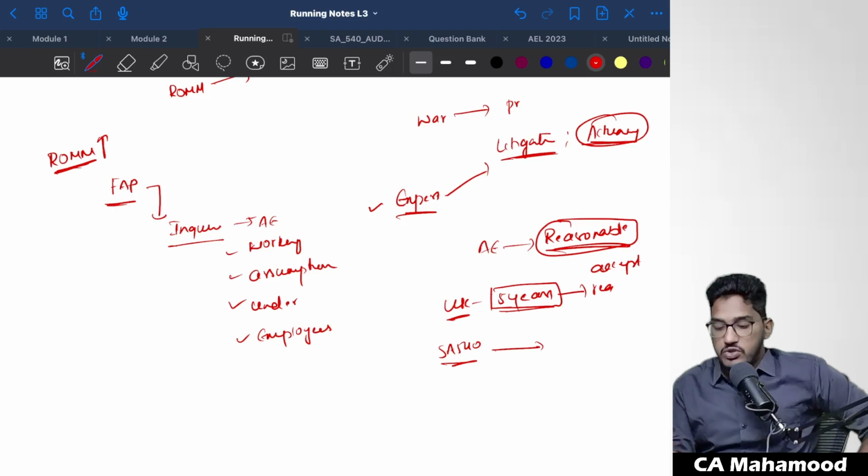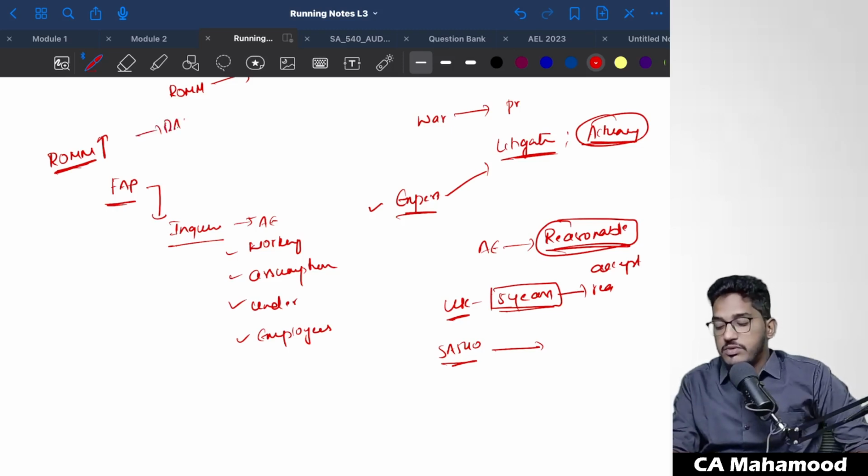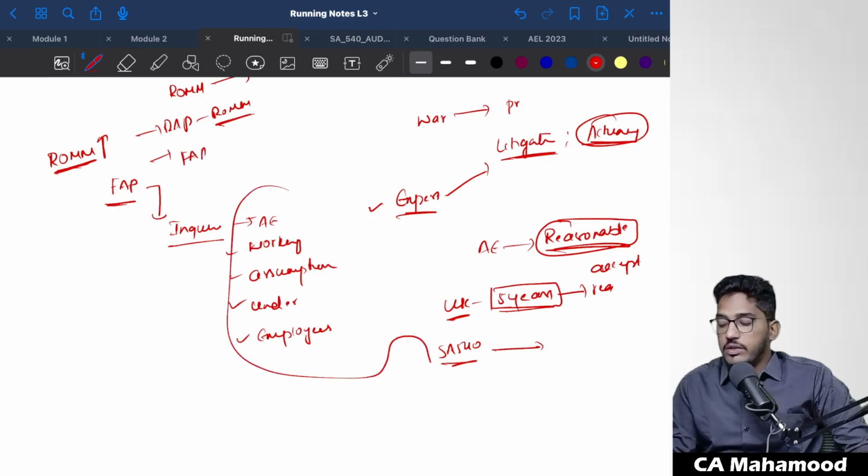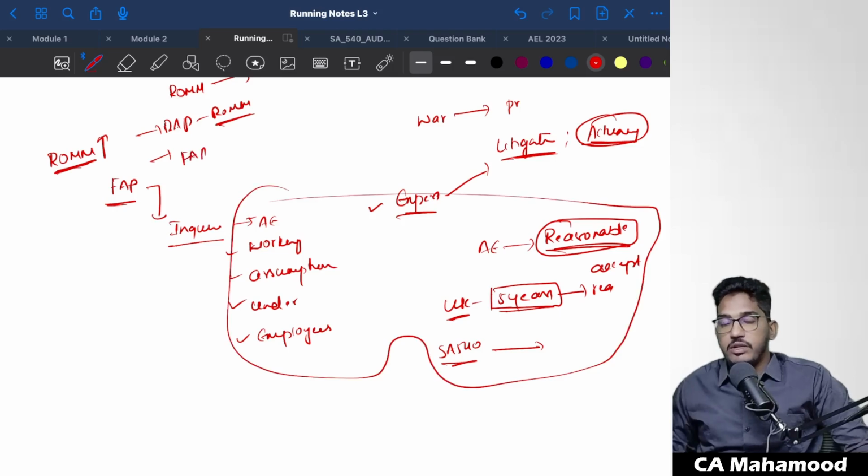So this is what the responsibilities of the auditor are. First, he will perform risk assessment procedures and identify the risk of material misstatement relating to accounting estimates. Then, in order to address the risk he has identified, he will perform further audit procedures. And finally, he will try to obtain audit evidence whether accounting estimates are acceptable or not acceptable.